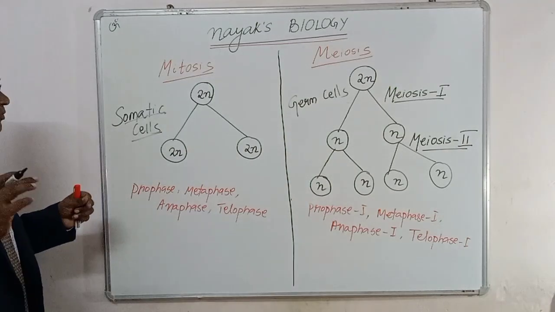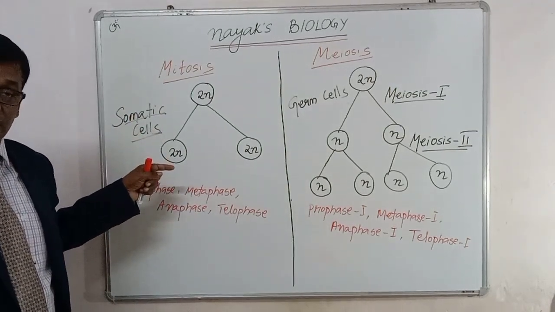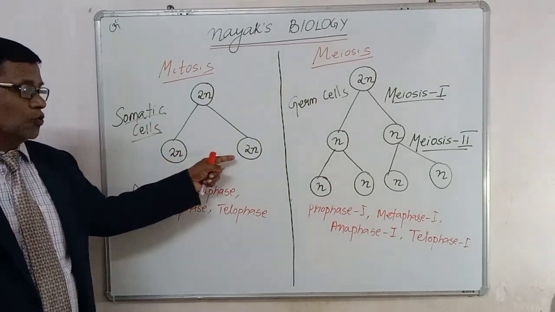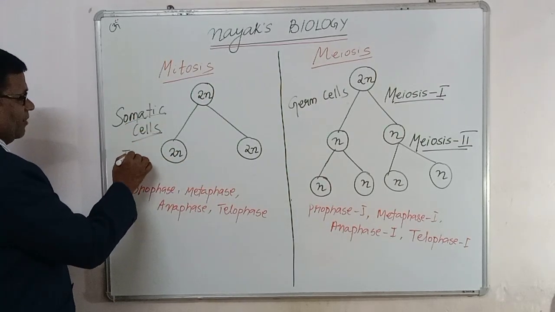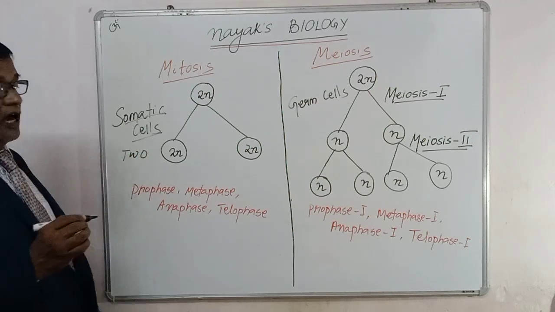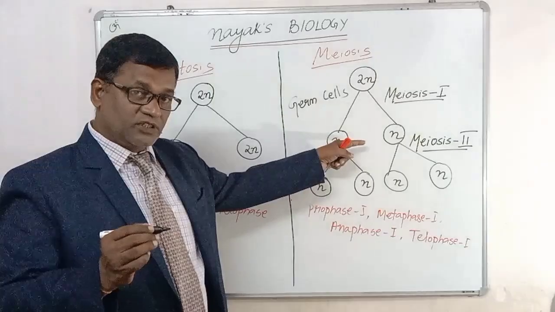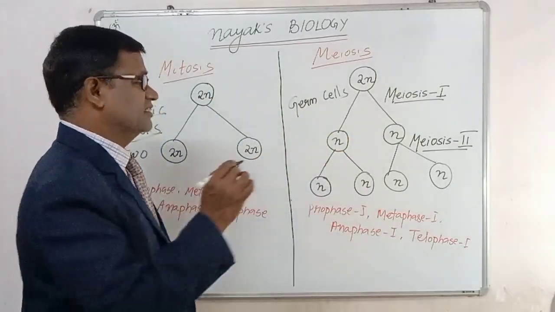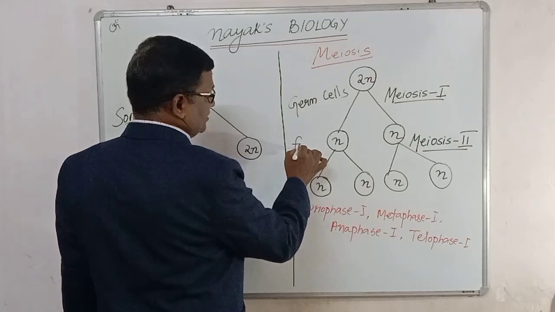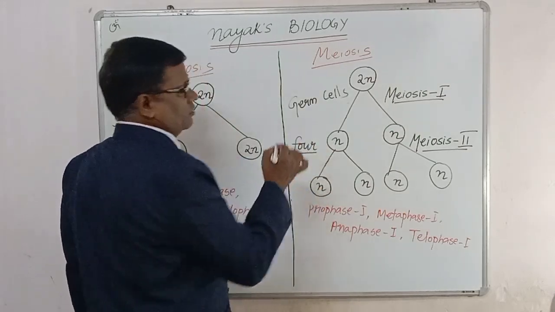First point. Second point is how many daughter cells are produced in the mitosis? There is 1 and 2. Only 2 daughter cells are formed. The number of daughter cells formed in the mitosis is 2. How many daughter cells are produced in meiosis? The first division produces 2 daughter cells. The second division produces 4 daughter cells. So the number of daughter cells formed in the meiosis is 4.